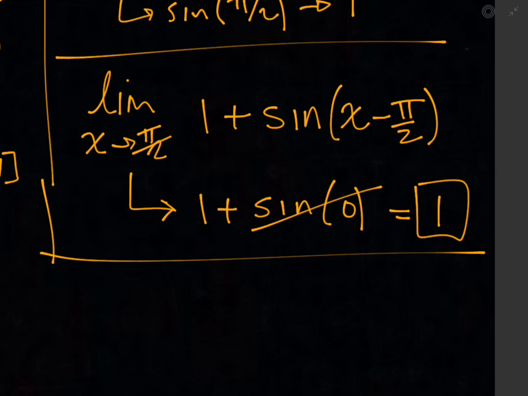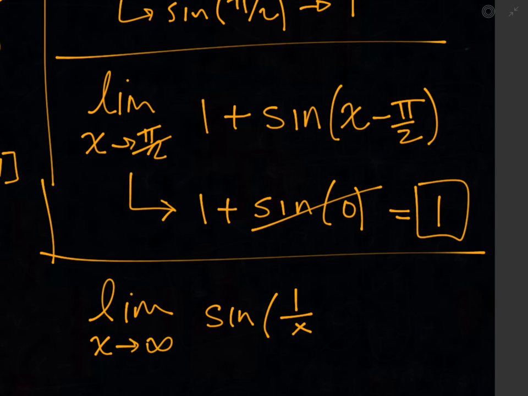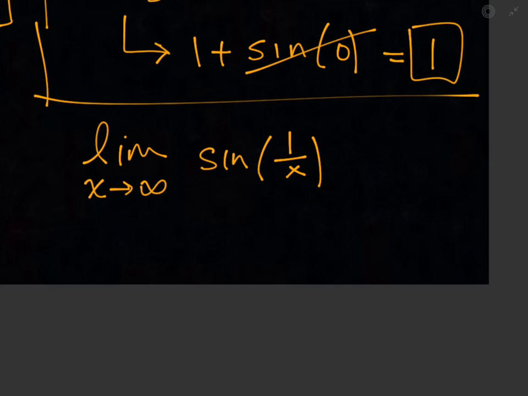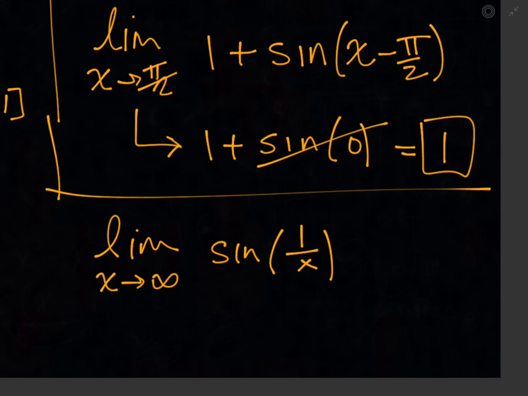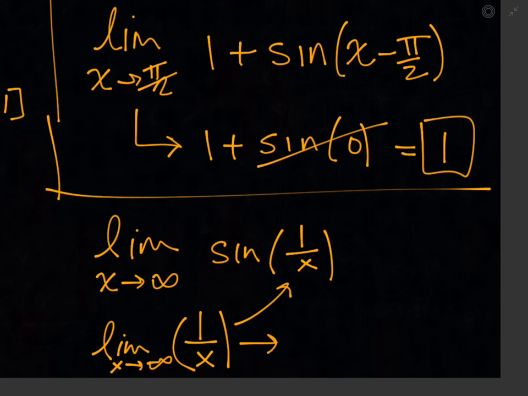All right, let's keep going. This time I want to try the limit as x approaches infinity of the sine of 1 over x, right? With this one, we can break it down into the limit as x approaches infinity of 1 over x, independently. We can find that limit and plug that into the sine.